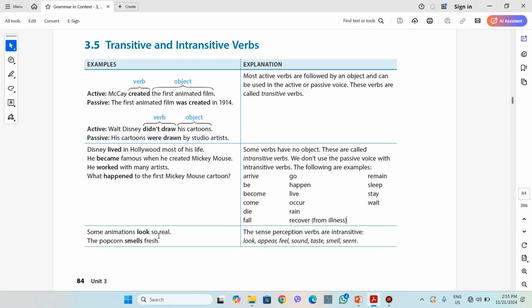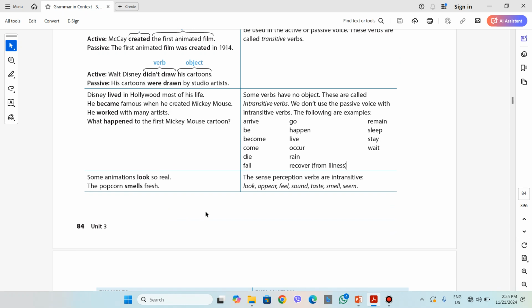There are other verbs which we call sense perception verbs. For example, look, appear, feel, sound, taste, smell, and seem. These are all intransitive verbs. Some animations look so real, we perceive them as real. So here is the meaning of look, or smell, we perceive it as fresh with our noses. These types of verbs are also intransitive and are not used in the passive.